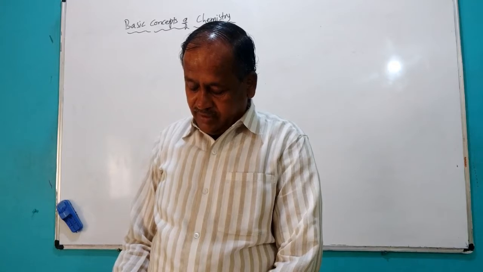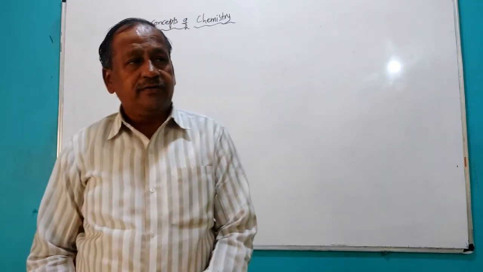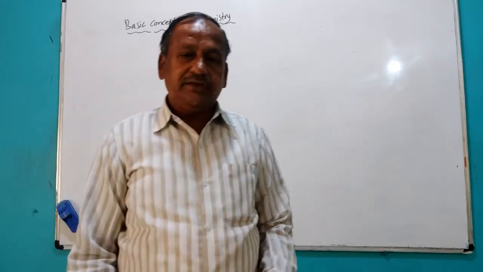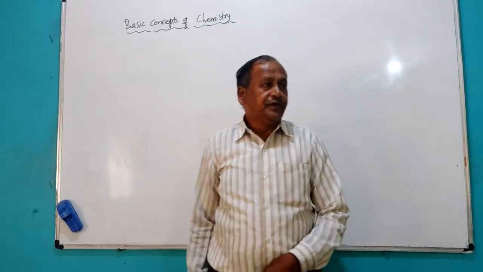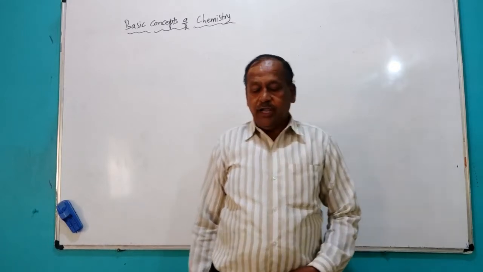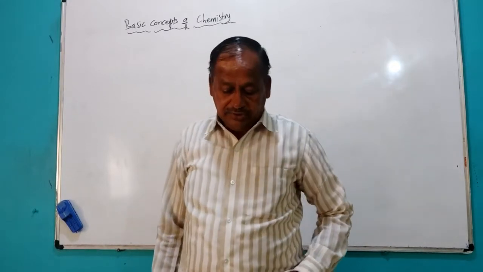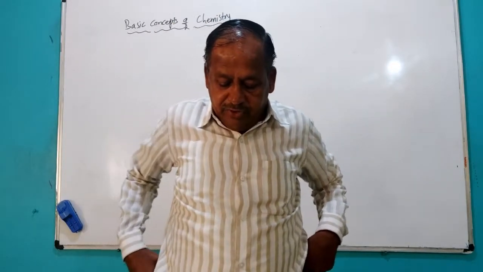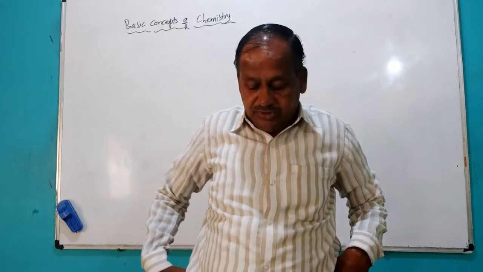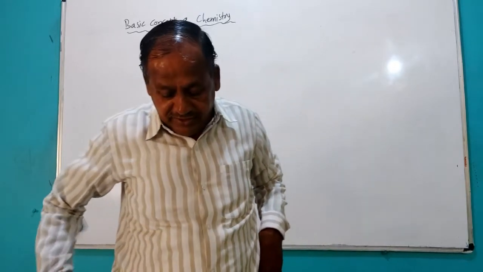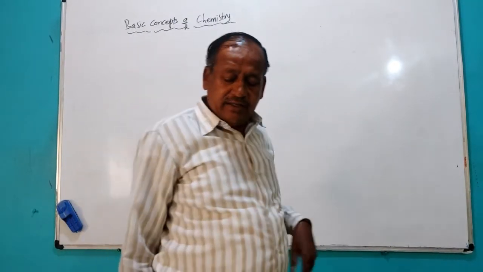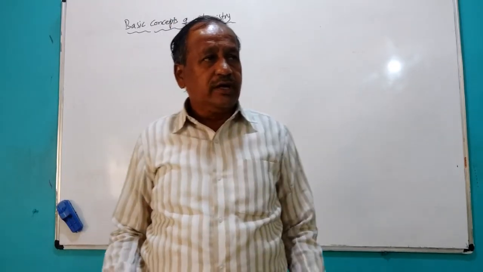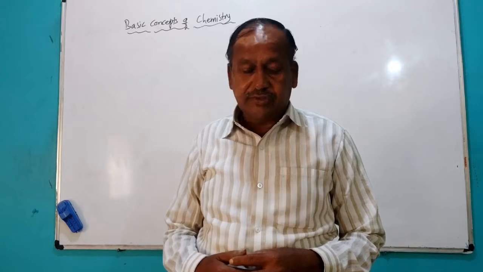After that, in the measurement of physical properties, we have seen 7 basic units: namely length, mass, time, electric current, thermodynamic temperature, amount of substance, and lastly luminous intensity. For these we have seen symbols and their SI units.